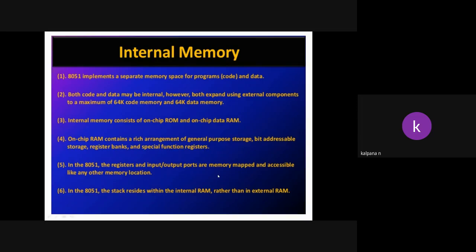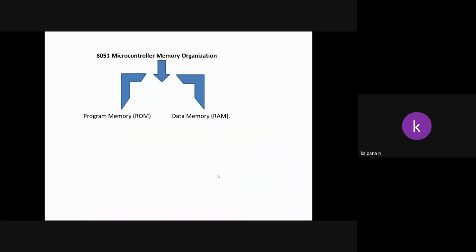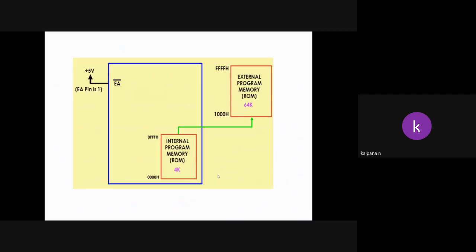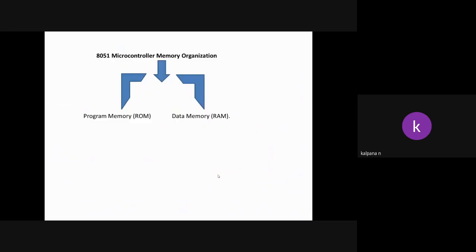Next, we'll discuss the memory organization. The 8051 microcontroller memory organization is divided into two types: ROM and RAM. ROM is for storage of program or code. RAM is used for storage of data. Now first we will discuss the program memory.